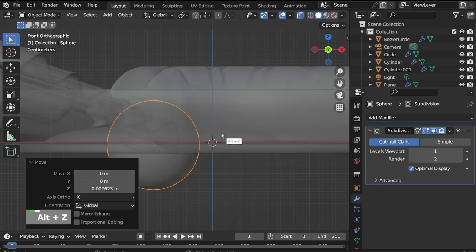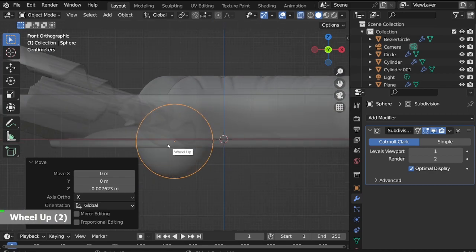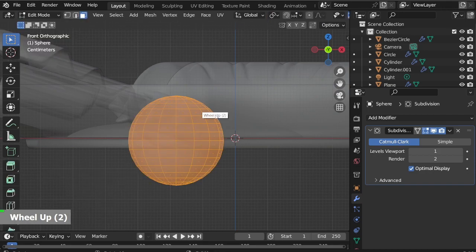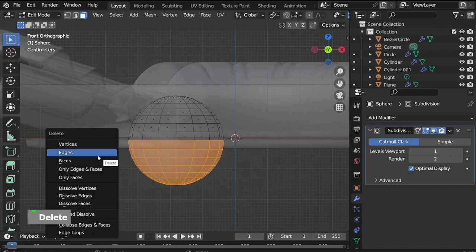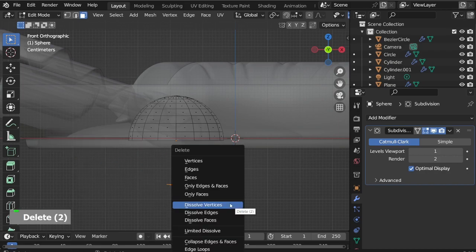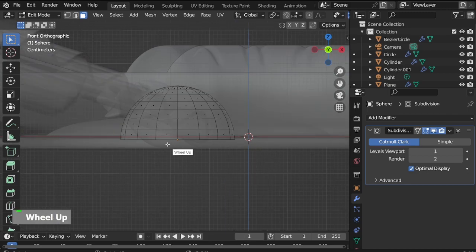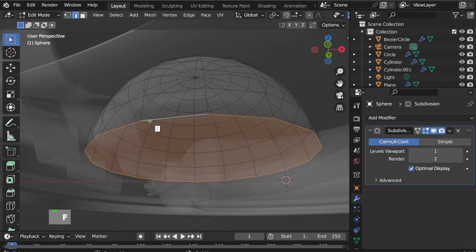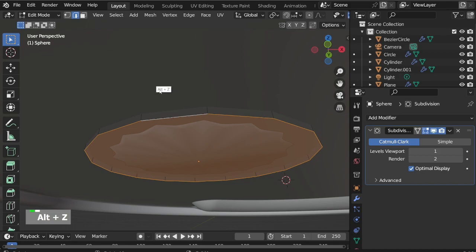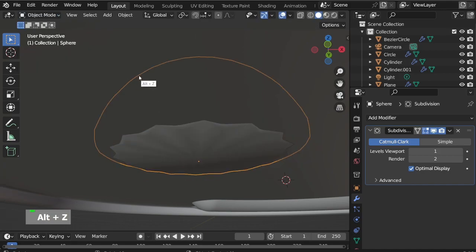Alt-Z to turn on X-ray mode. Go to edit mode, delete the bottom half. Select loop the bottom edges, F to fill, turn off X-ray mode, back to object mode.